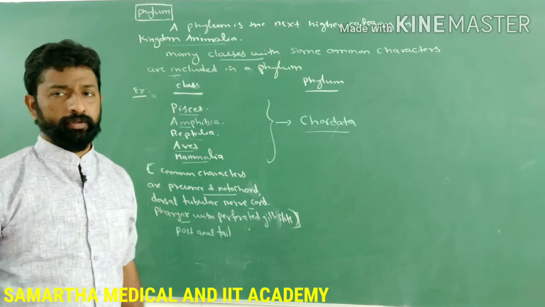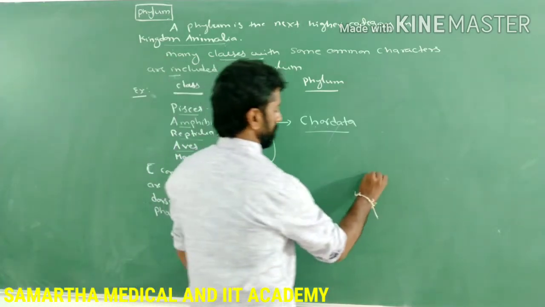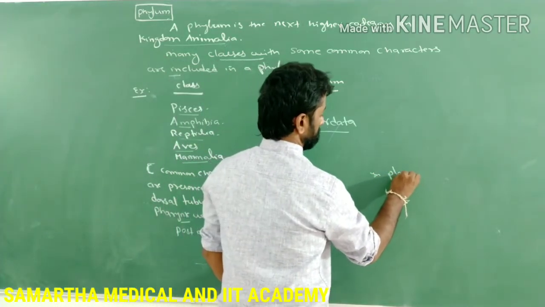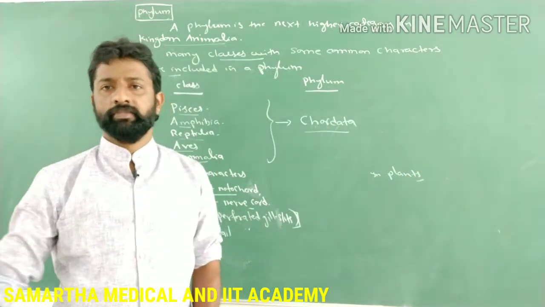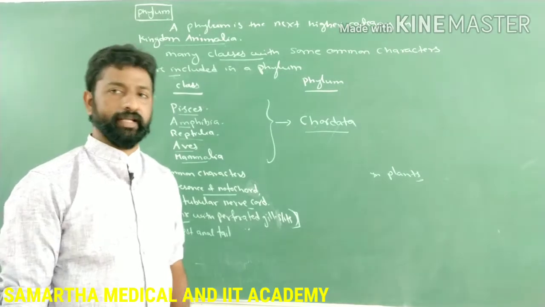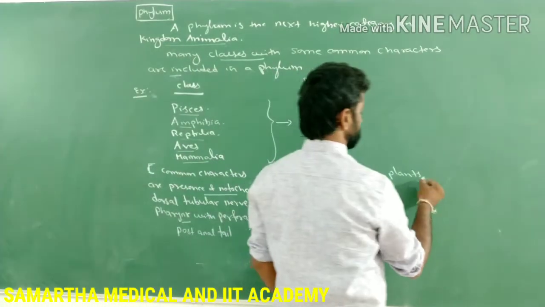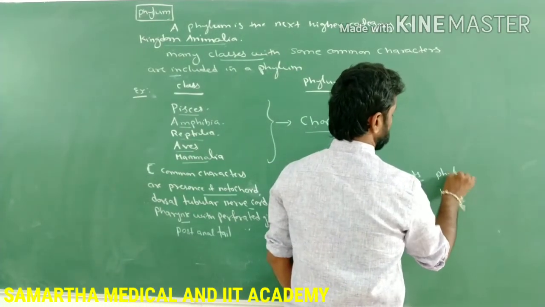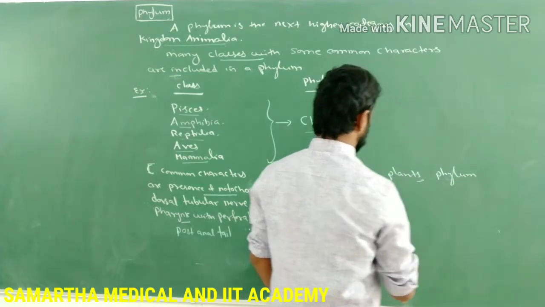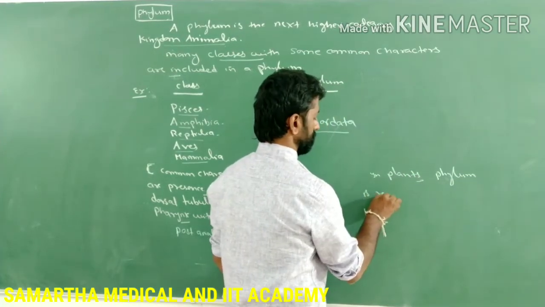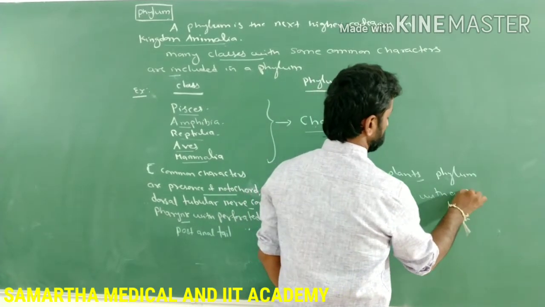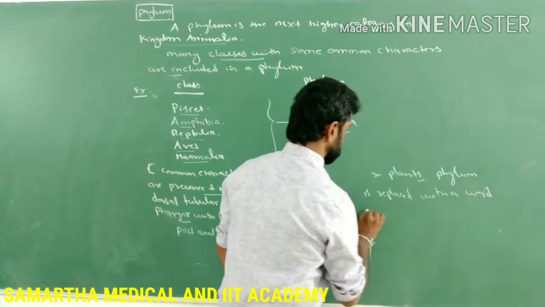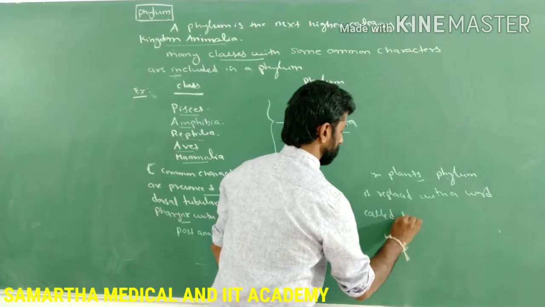But in the case of plants, the phylum is referred to as division. The phylum is replaced with a word called division.